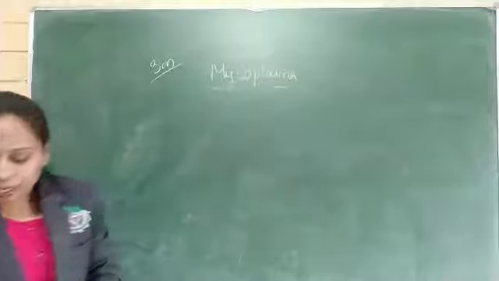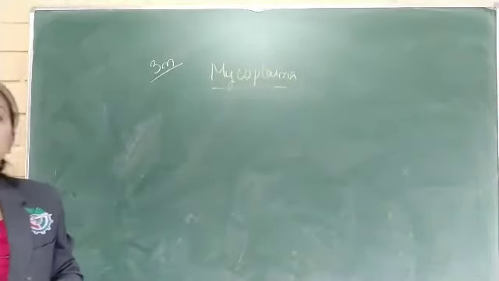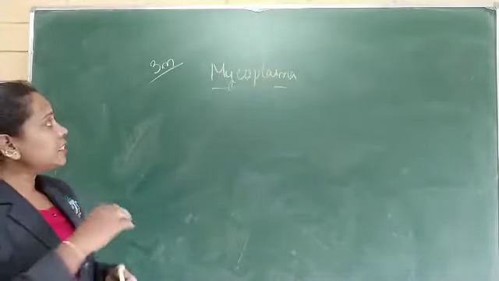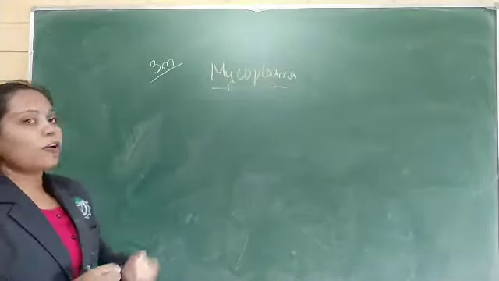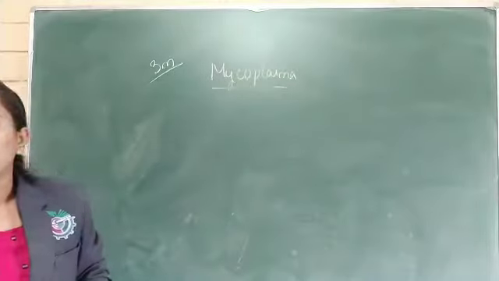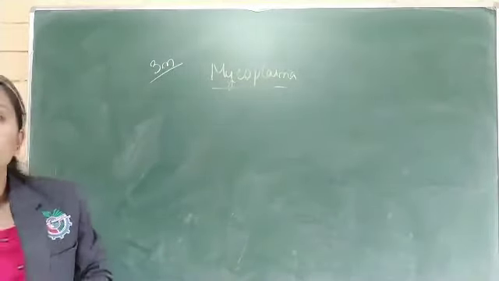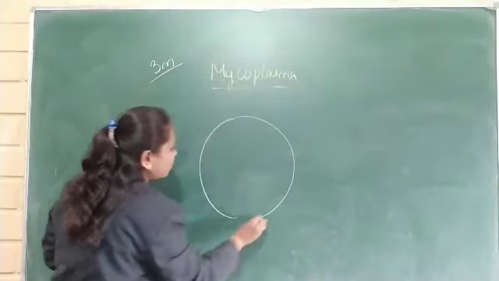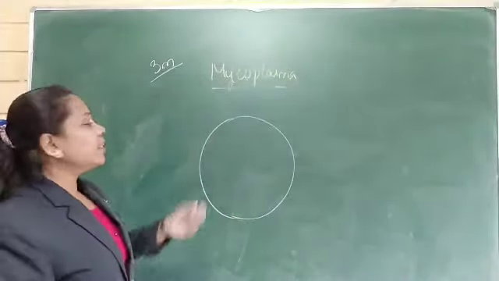This is the mycoplasma. It is a type of bacteria that does not have a cell wall. Instead of the cell wall, mycoplasma has a layer made up of lipoprotein. You can see here, this is the mycoplasma.